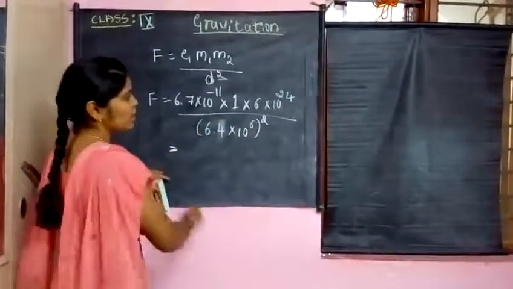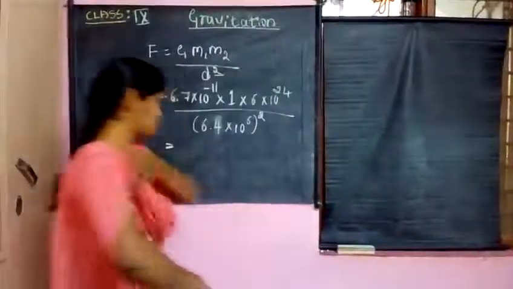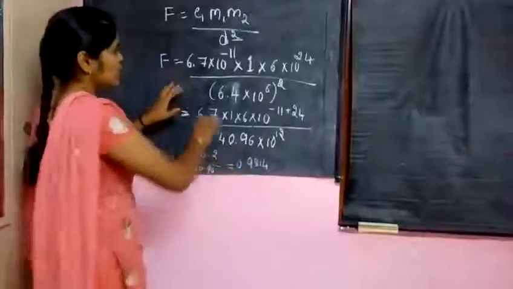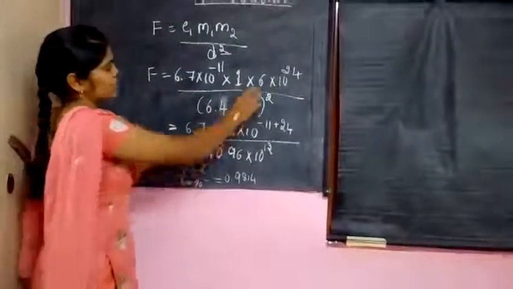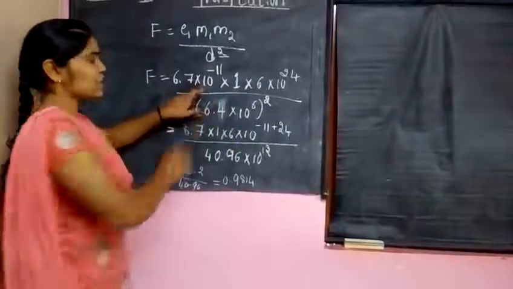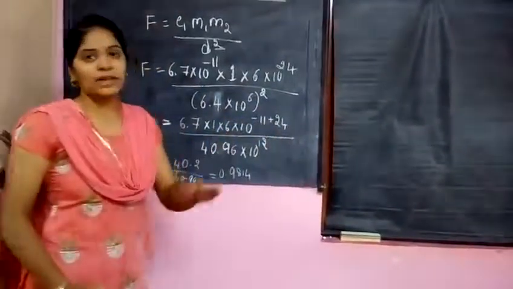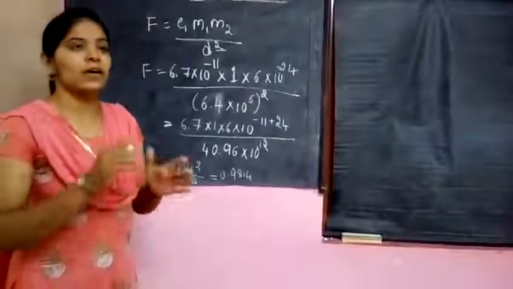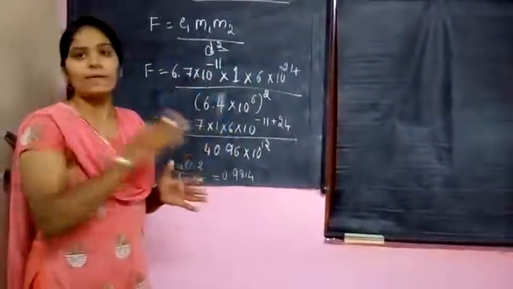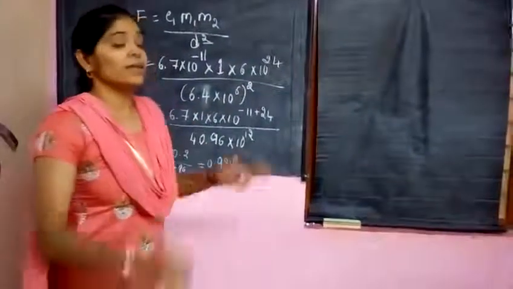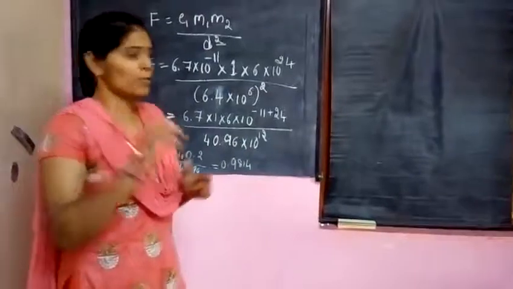Okay. Cancelling, you will get a particular value. Look here, 6.7 is written as it is, and 1 is here and 6 is here. Here this 10 raised to minus 11 is taken to this side. And you know in mathematics that if the bases are the same, you must add the indices during the product.